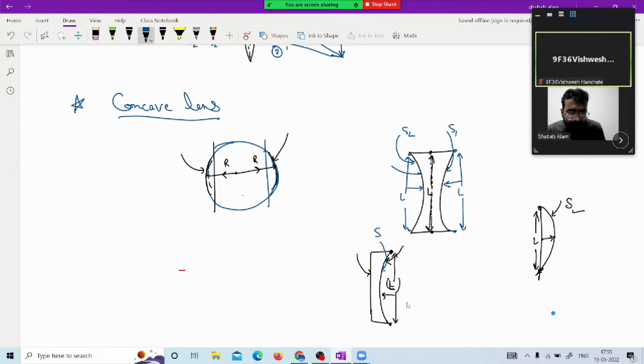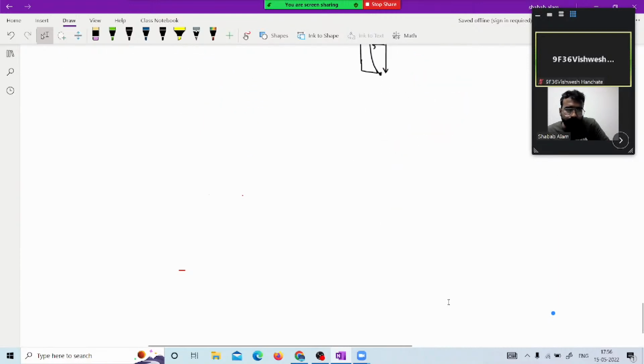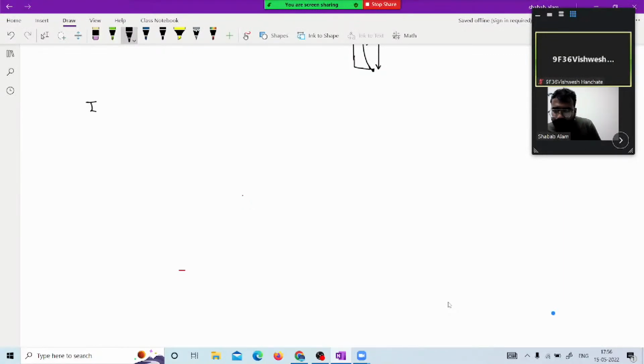This refracting surface is depressed in. That is why it is a concave lens. So we have developed an understanding of the concave lens. Now let us talk about the next term. What kind of term are we going to talk about again? Any one of you? We are going to talk about the laws. The first law will be the same.